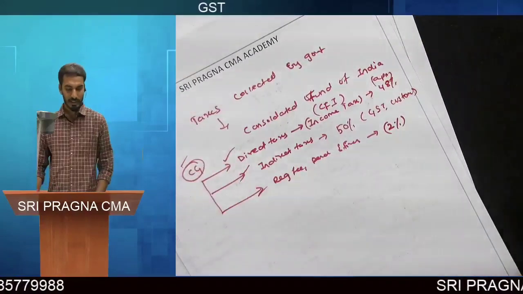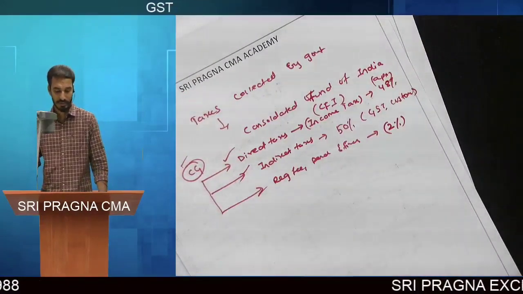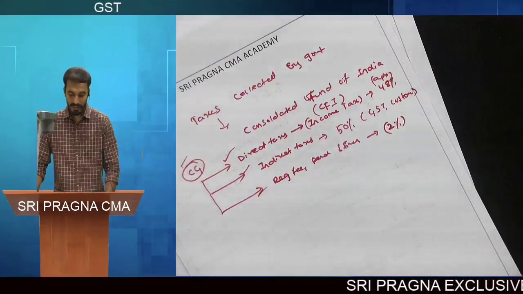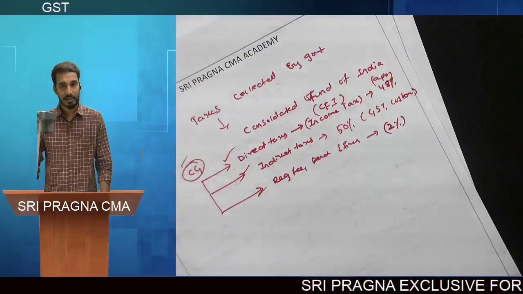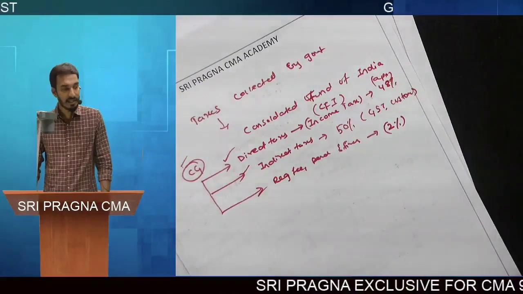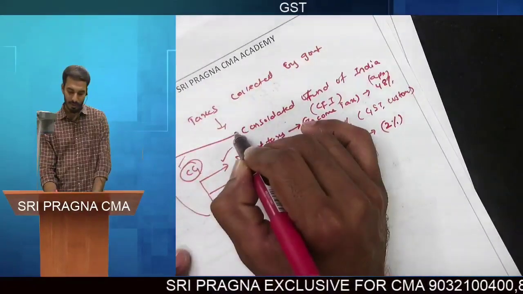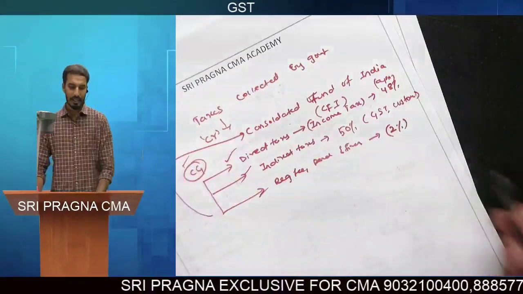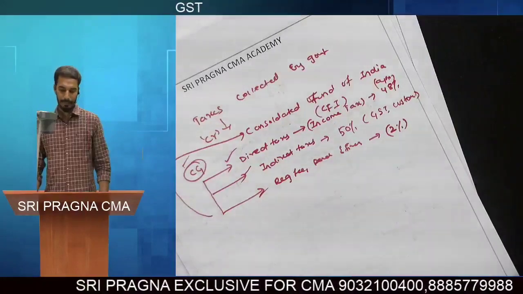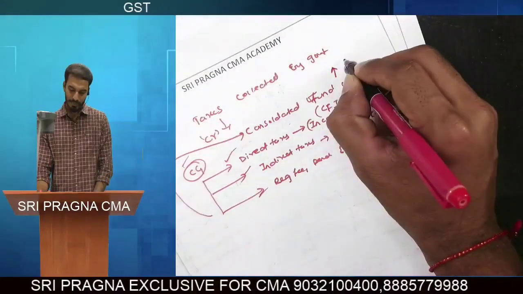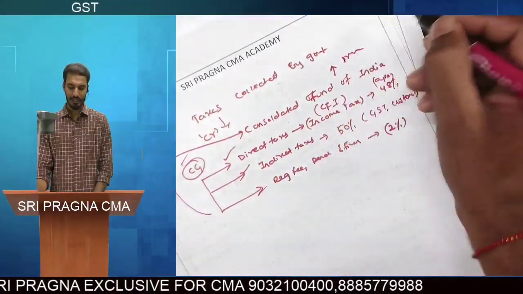All this money will be credited to an account called Consolidated Fund of India, which will be managed under the control of the President of India.